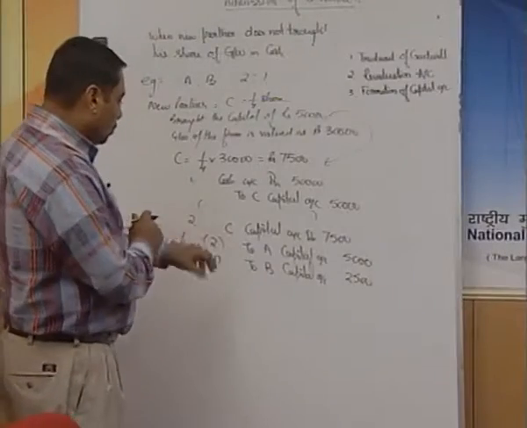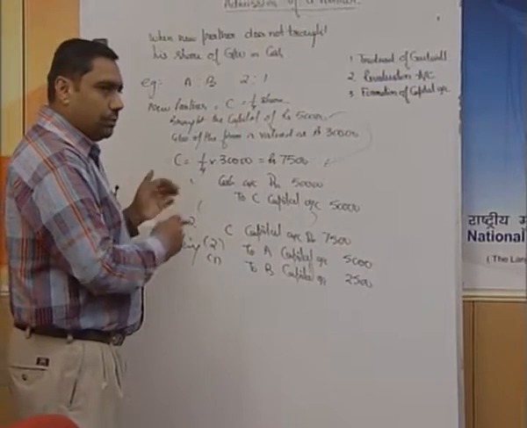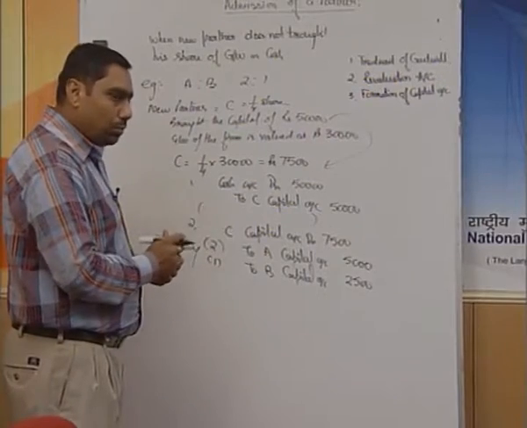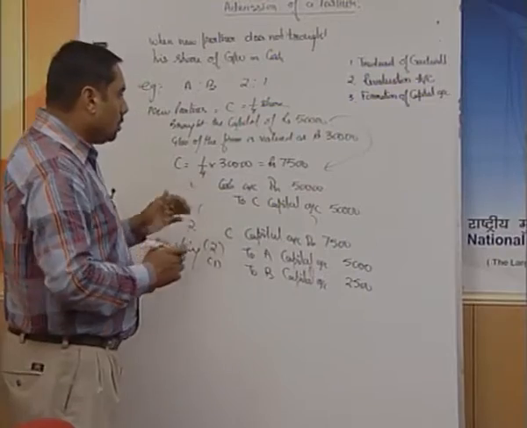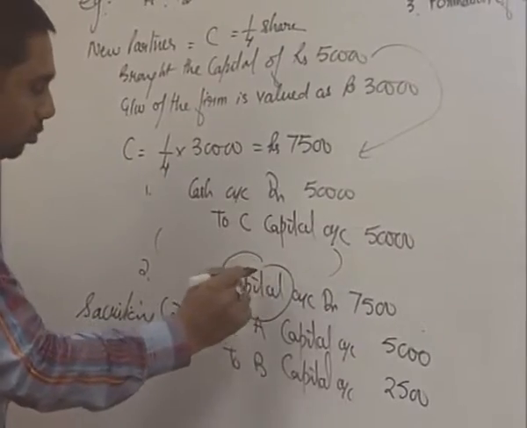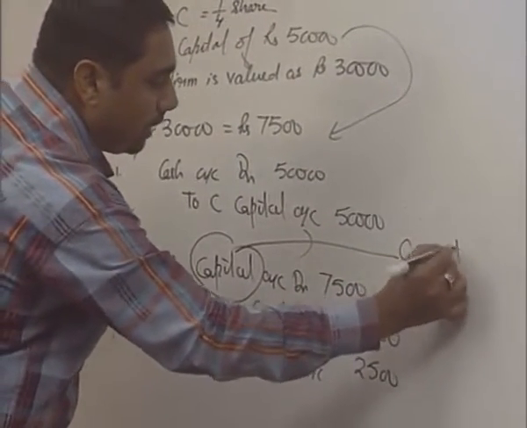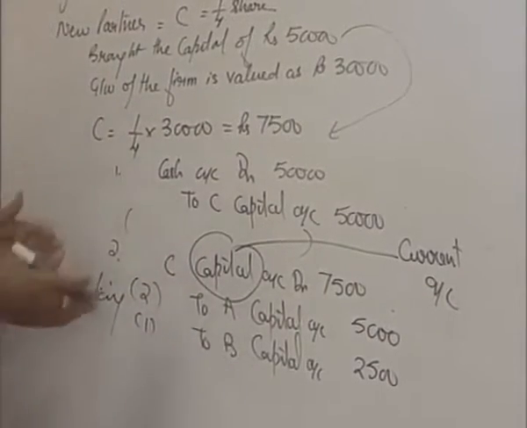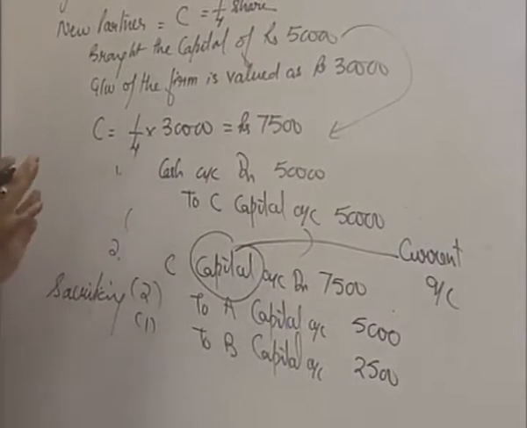The other possibility could be that suppose C neither brought his capital, then how are we going to take the amount from the capital if capital is not going to be brought? Then in place of writing the word C capital account, we will use the word current account, and this is only in case when the capital is not going to be brought. If a new partner brings his capital, then very well, you have the amount from the capital itself.